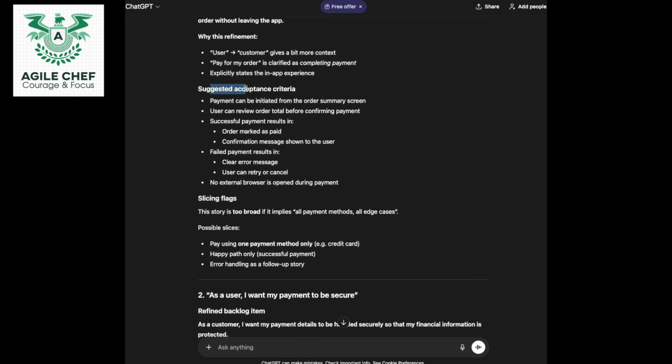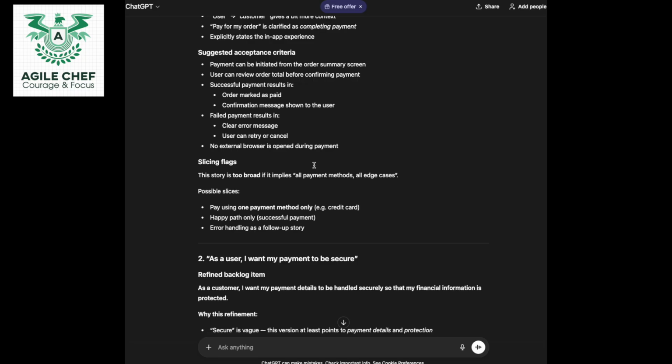The language that the AI is using is more around suggested acceptance criteria rather than here is your acceptance criteria, because it allows the product owner a bit of room for thinking about things. So here, payment can be initiated from the order summary screen. User can review order total before confirming payment, and successful payment results in order marked as paid and confirmation message shown to the user. And it's looked at the failed scenario as well, which is really good here.